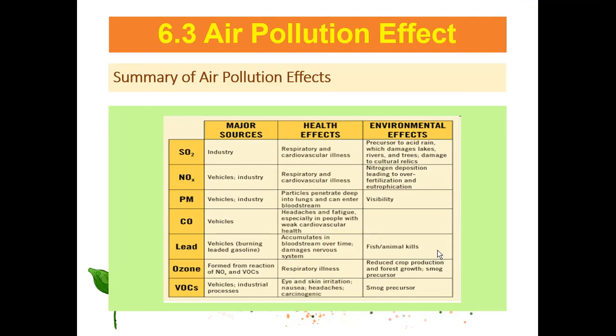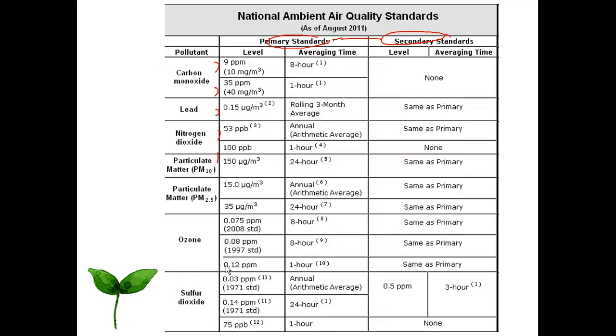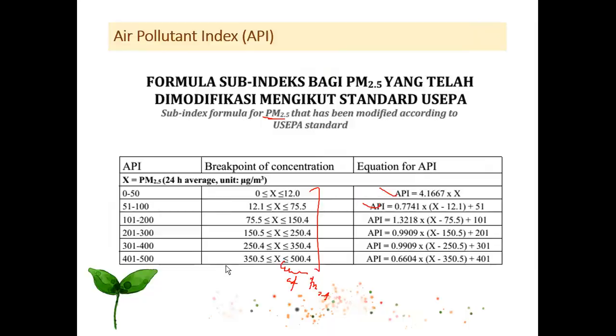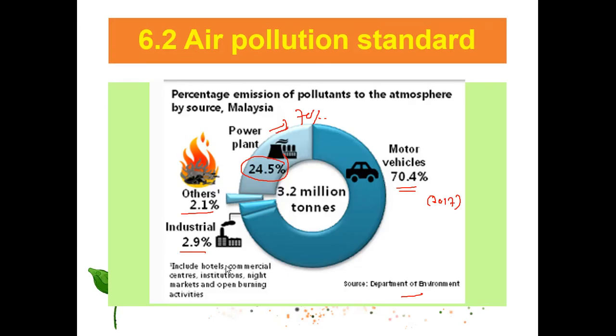This is the air pollution effect, a summary for air pollution: sulfur, nitrate, particulate matter, carbon monoxide, lead, ozone and volatile organic compounds. This is the major source from industry. This one is for vehicle and industry, from burning, reactions, and vehicle industry. Commonly, the majority of air pollution comes from vehicles. Similar to what we see here, the trend is similar in the data in 2000. So vehicle, 70.4%.